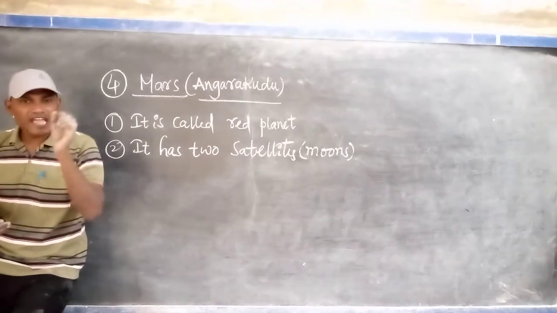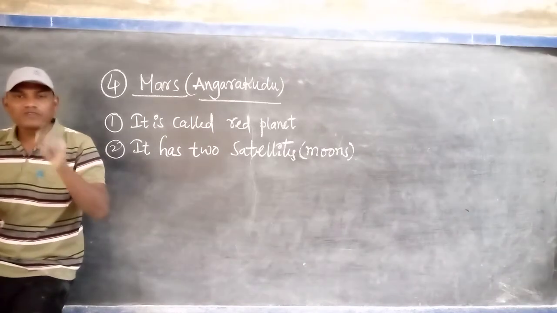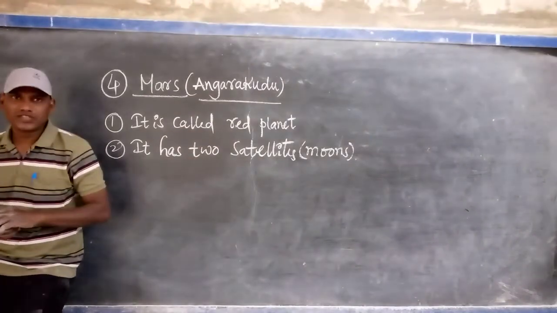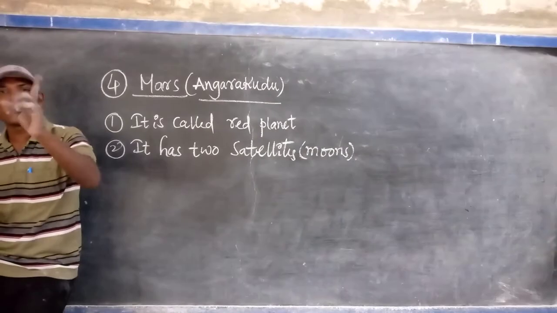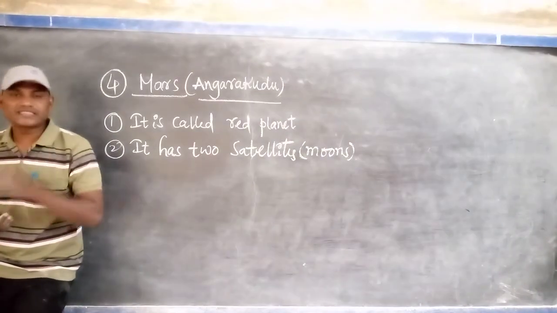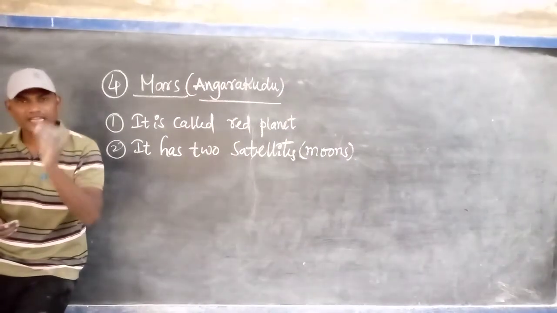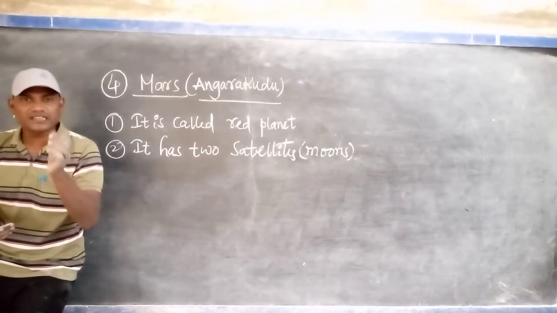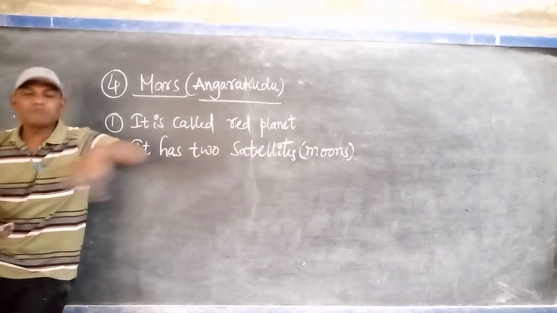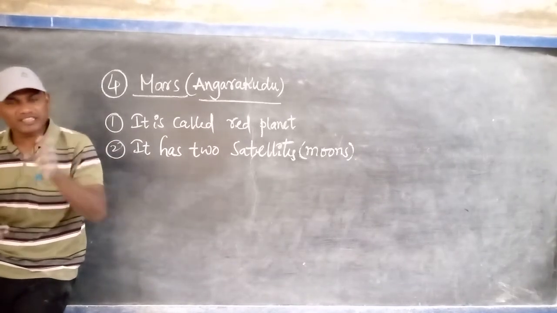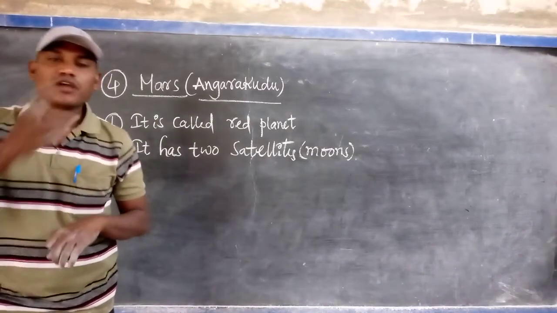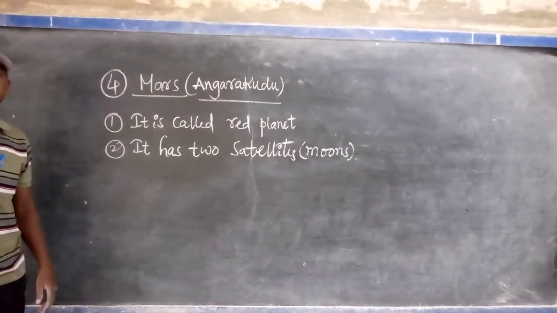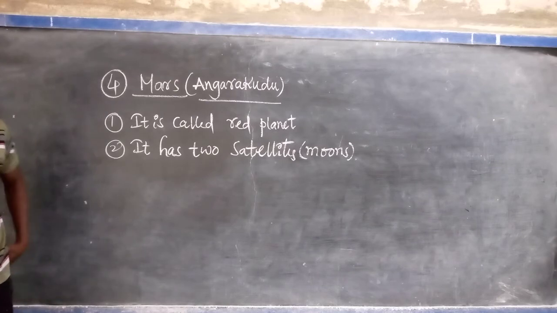The Earth rotates around the sun once in nearly 365 days, which is 1 year. In the same way, Mercury takes 88.8 days, nearly 89 days, to complete one revolution around the sun. That is 1 year on Mercury, only 89 days. But in case of Mars, it takes nearly 1.8 years compared to the Earth.